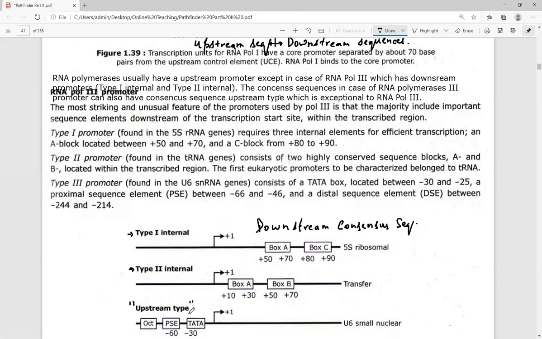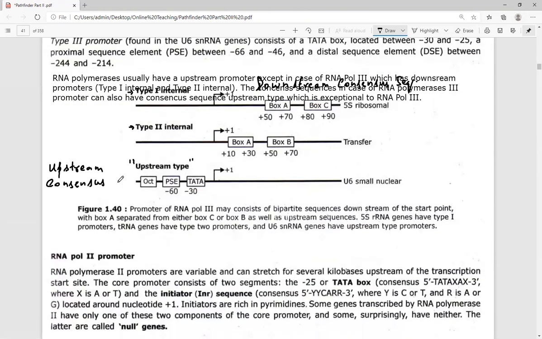In the upstream type, there are certain upstream consensus sequences, which have the oct region, PSE region, and the Tata box within themselves. So these are the three different types of consensus sequences which are present.